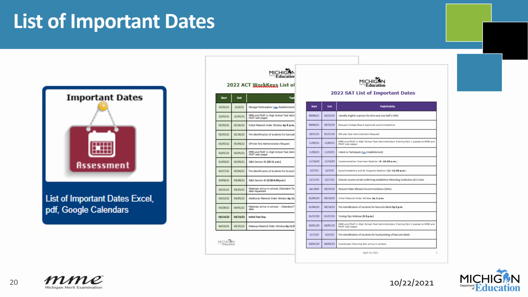Selecting the Important Dates tile on the top of both the MME and PSAT web pages provides access to assessment calendars. Formats include an Excel data file for all assessments, assessment PDFs, and Google Calendars. The Excel spreadsheet is a valuable tool used to filter out individual assessments, groups of assessments, particular assessment activities, and to create lists that coordinators can share. PDFs for the various assessments include MSTEP, ACT WorkKeys, PSAT, and SAT lists of important dates.